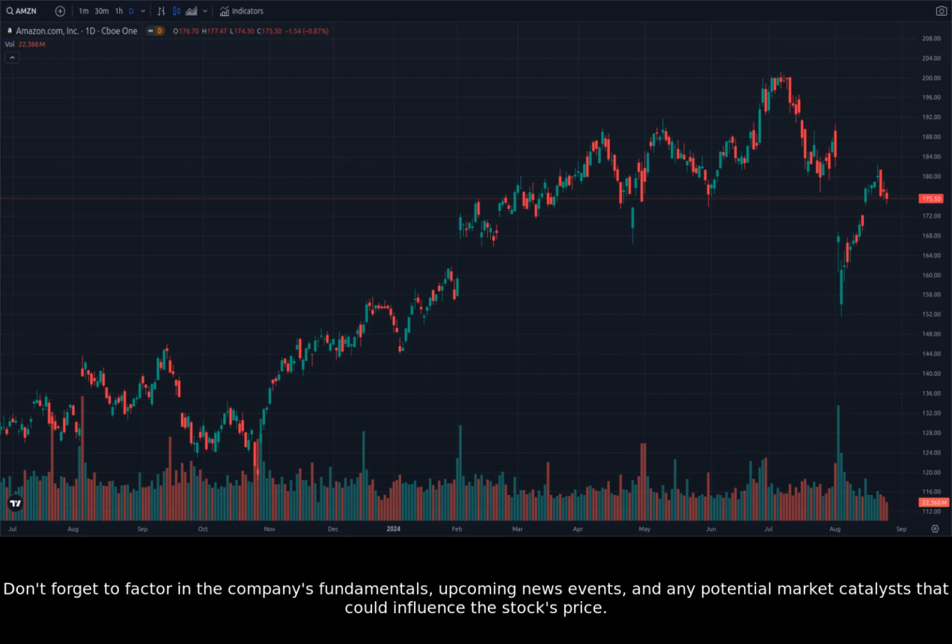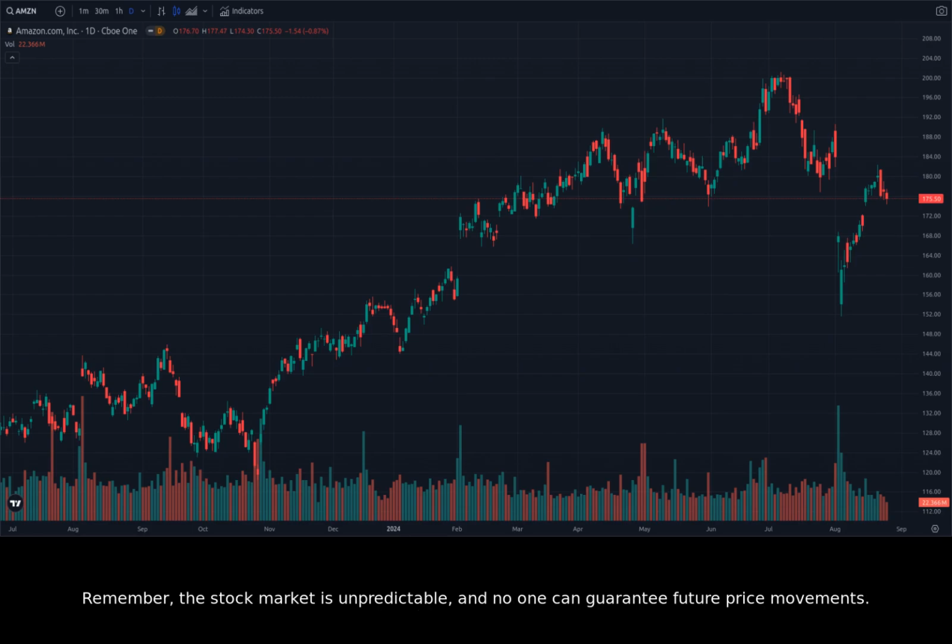Don't forget to factor in the company's fundamentals, upcoming news events, and any potential market catalysts that could influence the stock's price. Remember, the stock market is unpredictable, and no one can guarantee future price movements. Always do your own research and consult with a financial advisor before making any trading decisions.